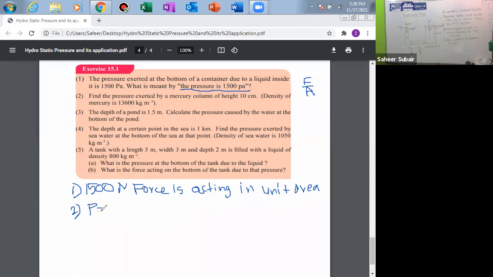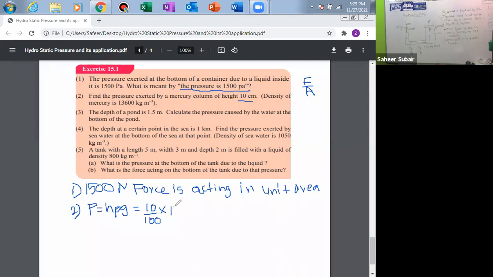Pressure is equal to height into density into gravitational acceleration, h rho g. Here h is given as 10 centimeter. Centimeter means we have to convert it to meter. How to convert centimeter into meter? Divide by 100. Then 10 centimeter as the height means 10 over 100.